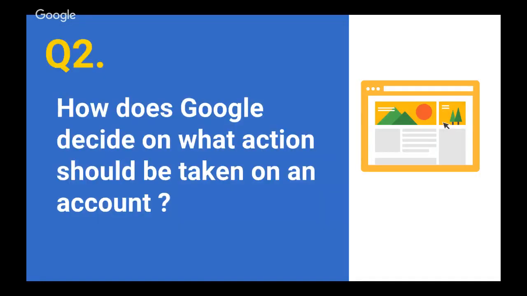How does Google decide on what action should be taken on a particular account? The way that the Google AdMob team decides on how a particular action is taken is based on the intent of the account. So the way we divide it is that we take actions that are app level and account level. So let's divide this further down, right?